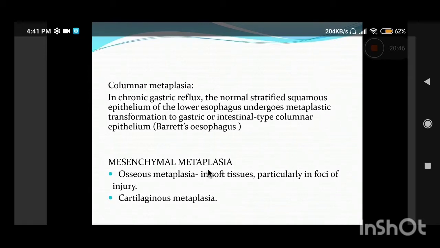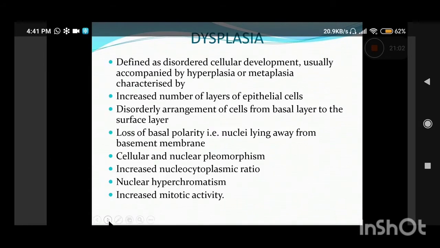Now, rarely it can be mesenchymal metaplasia. The classical example is osseous metaplasia, that is formation of bone in the soft tissues, particularly in the foci of injury or inflammation, or cartilaginous metaplasia. So that is usually rare.